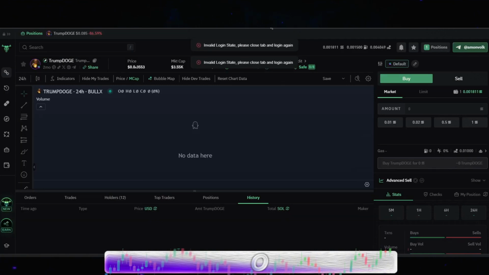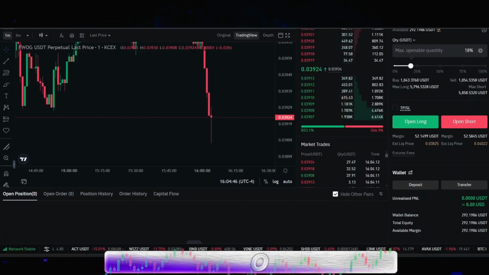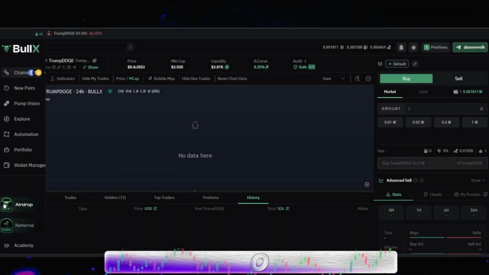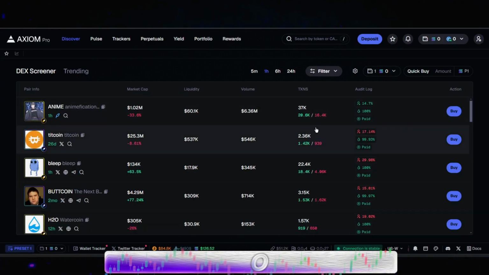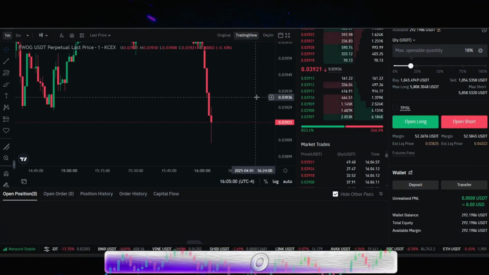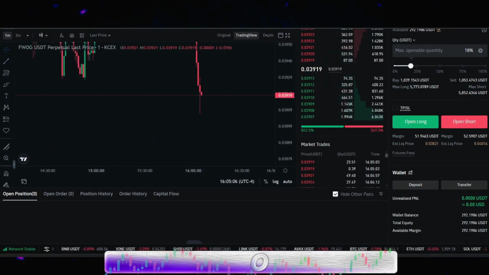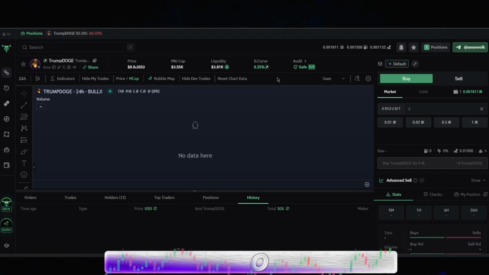And number 4 is that you can make money even if price goes down. You cannot make money when prices go down on meme coins. You can only make money when prices go up on coins when you trade on Axiom or Trump, Doge, because you're holding the asset. So you're dependent on the asset to only go up. That's the problem. Being able to make money as it goes down is way better in my opinion than only being able to make money when price goes up. Don't you see? So you can hold on, my microphone fell. Okay. Don't you see guys that you can literally make money when price goes up and when price goes down? So you have way more opportunity. In fact, you have double the opportunity, right?